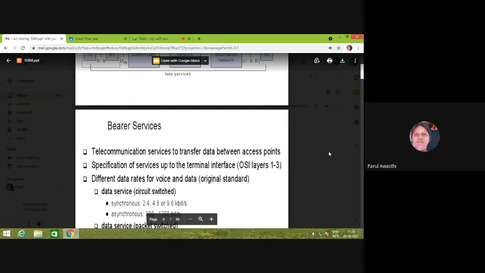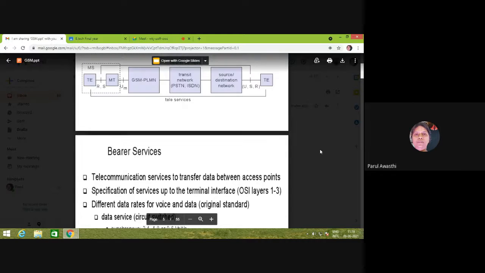What are layers 1 to 3? Physical, data link and network, right? So when you know your device is connected to a particular network, you can transfer your data from the access point of that network to the access point of the transmitting network. So basically, what type of services are supported by bearer services? The services which are governed by the physical layer, data link layer and network layer. So we know the services of these three layers.